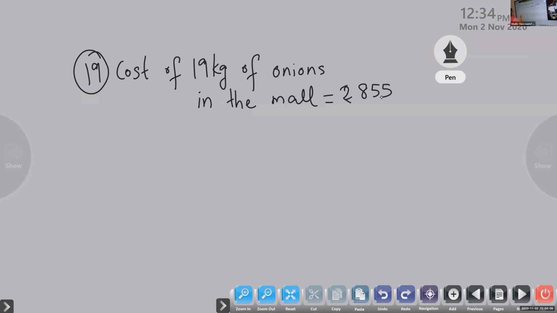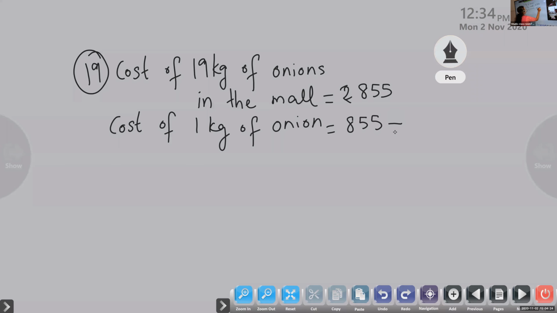All the children have to do the calculations alone. Cost of 1 kilogram of onion in the mall. You can find out 855 divided by the number of kilograms, 19. Find out. Don't say the answers loudly, I will ask. Let me find out who is not doing. Christo has to tell me the answer. 855 divided by 19.